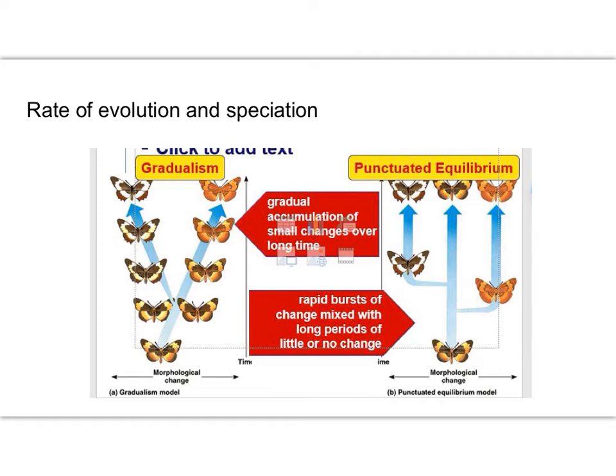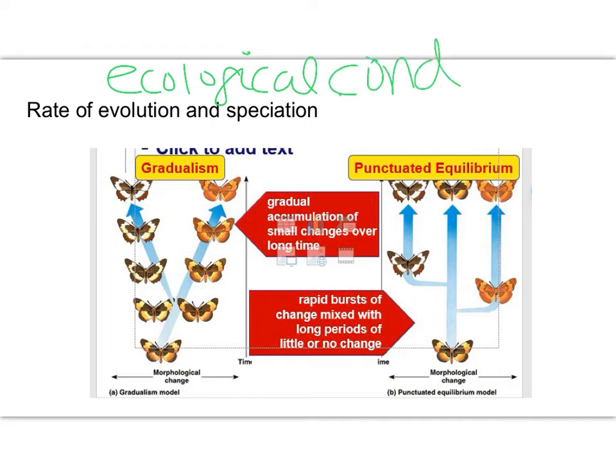So the rate that speciation and evolution can occur can vary, and some of that is going to be factored in with the ecological conditions. What are the environmental conditions going on at that particular time that could dictate the speed at which change is happening, which could dictate, again, the speed at which speciation is occurring.